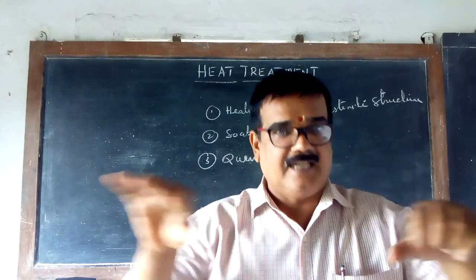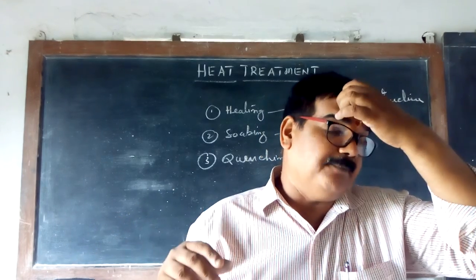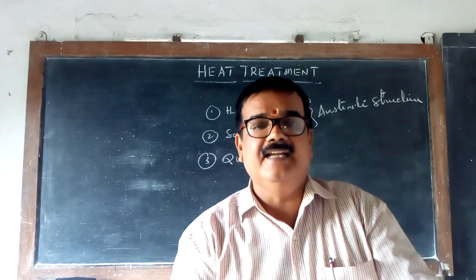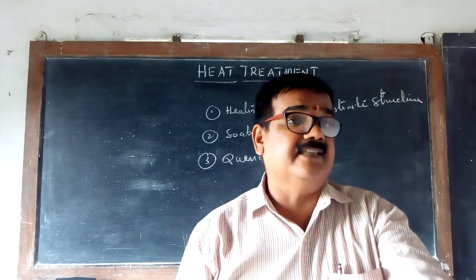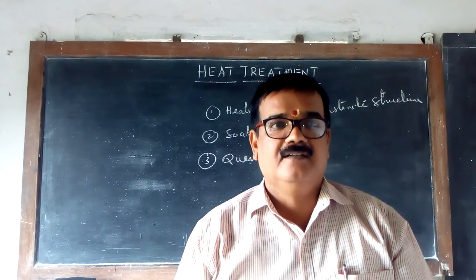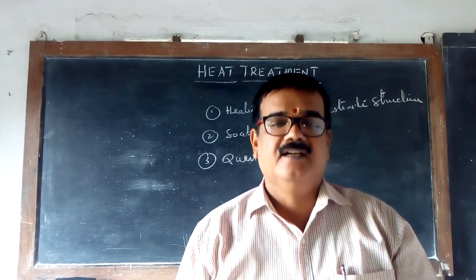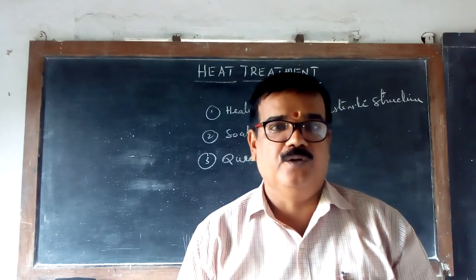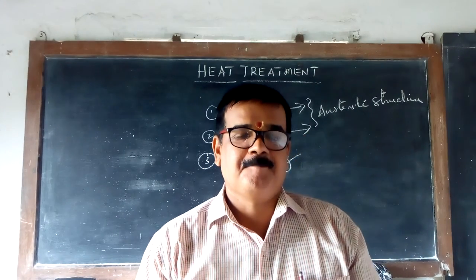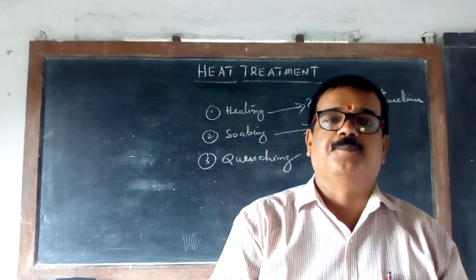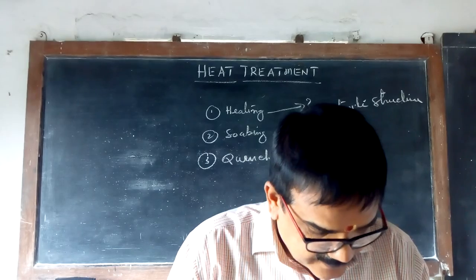Glass. Can you bend glass? No. You can't bend glass because it is very brittle. So suddenly it breaks into pieces. Now that thing should not take place in the component, otherwise it will give an indefinite service. So that is why brittleness has to be removed and toughness has to be introduced to the metal. To do this, there is a process called tempering.